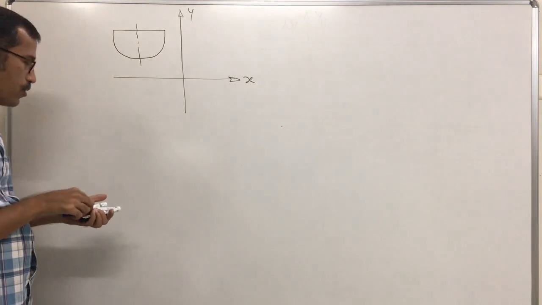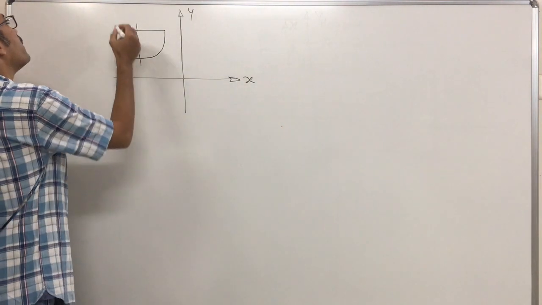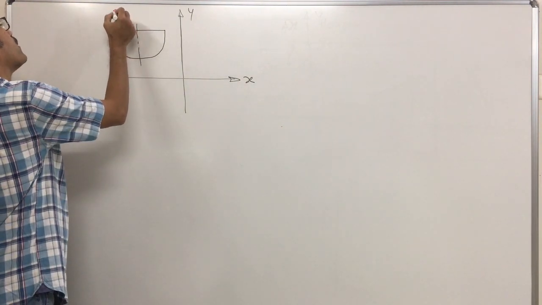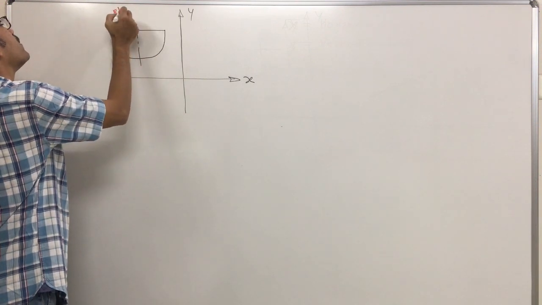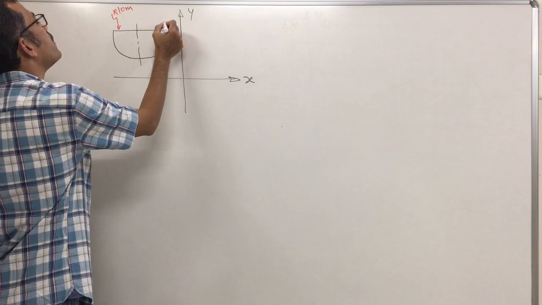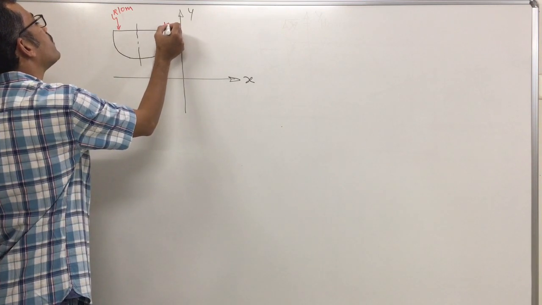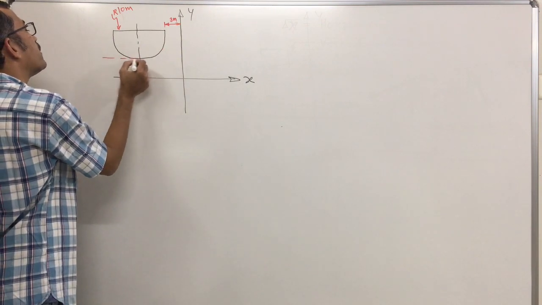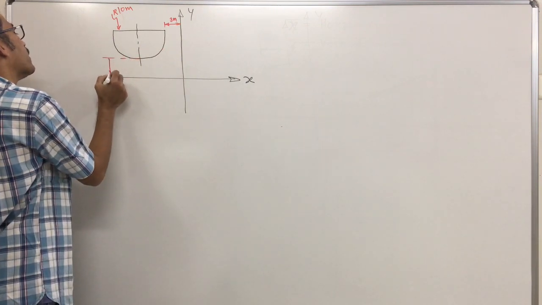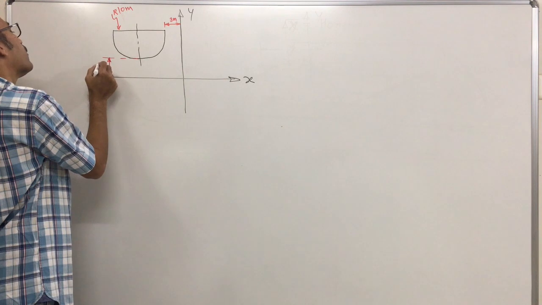Okay. Now what is given? Its radius r is 10 meter. This distance is, suppose, 3 meter. And this tangent I will draw to the semicircle, and this distance is 4 meter.